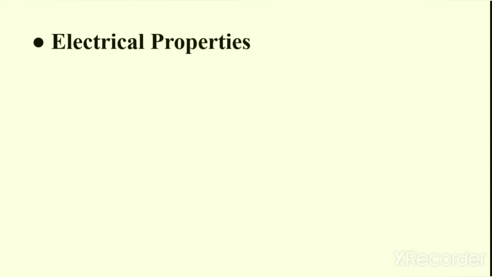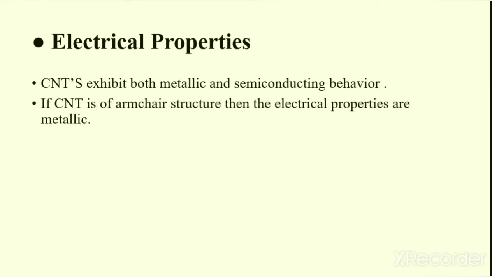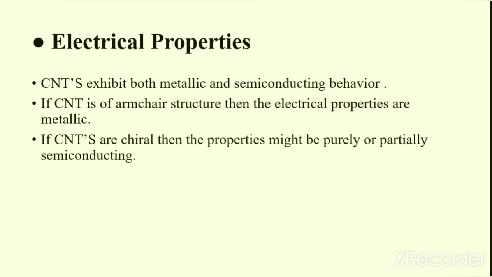Then is about the electrical properties. Carbon nanotubes exhibit both metallic and semiconducting behavior. This behavior is based on the structure of the carbon nanotubes. If the carbon nanotube is of armchair structure, then the electrical properties are metallic. Then, if the carbon nanotubes are chiral, then the properties might be purely or partially semiconducting.